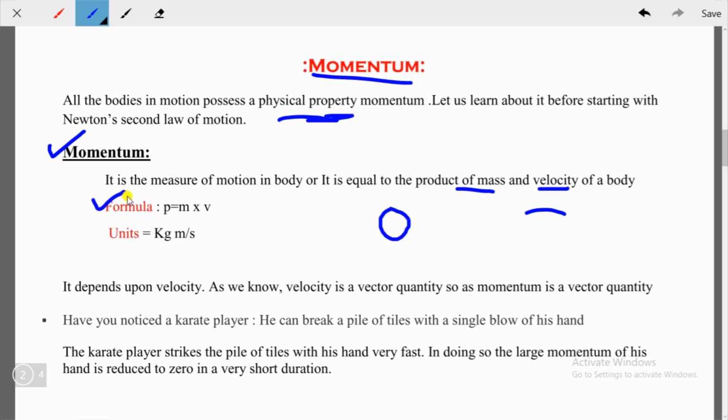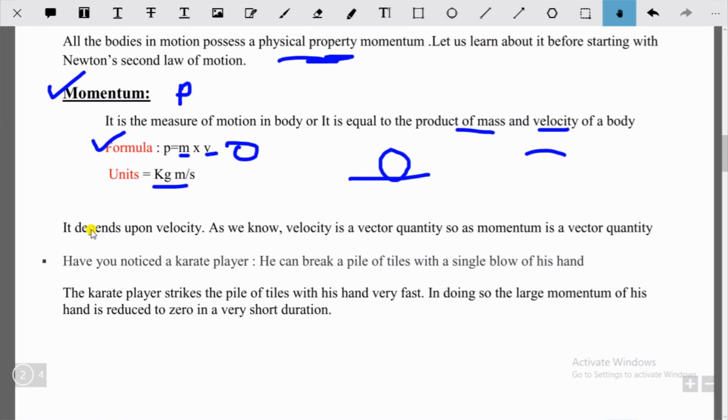See the formula. m is mass, v is velocity, and we denote momentum with p. So it is the product. If a stationary object is there, if this ball that I have drawn here is stationary, then the momentum will be zero, because velocity is zero, and anything multiplied with zero is zero itself. If this ball is having some velocity, it is moving, then we can find out the momentum of this ball. Its unit is kilogram meter per second. So you just remember it.